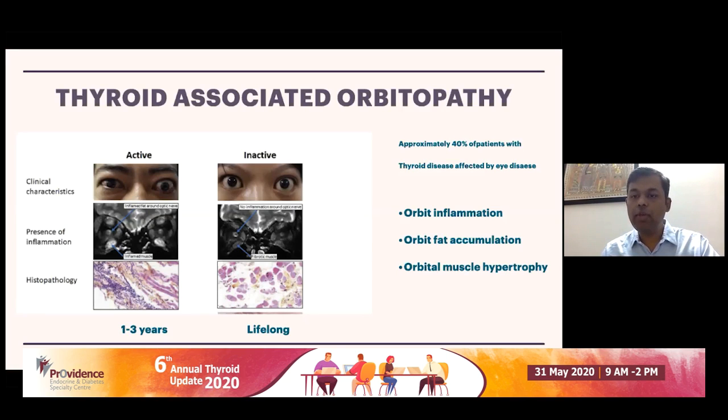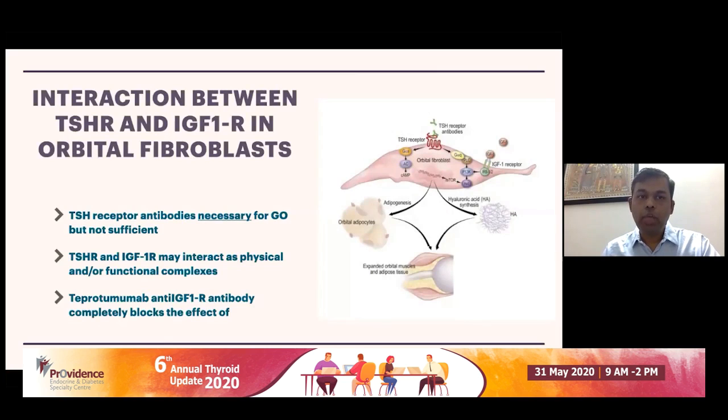So there is orbital inflammation, orbital fat accumulation, orbital muscle hypertrophy. These are typical features of thyroid-associated orbitopathy. There can be interaction between the TSH receptor and IGF-1 receptor in orbital fibroblasts. This is a finding with enormous therapeutic importance. Earlier in the slide, I said that 40% have Graves' orbitopathy. If TSH receptors are present in the orbital fibroblast, why doesn't everyone with Graves' disease develop orbitopathy? The difference could be because of IGF-1 receptors, actually.